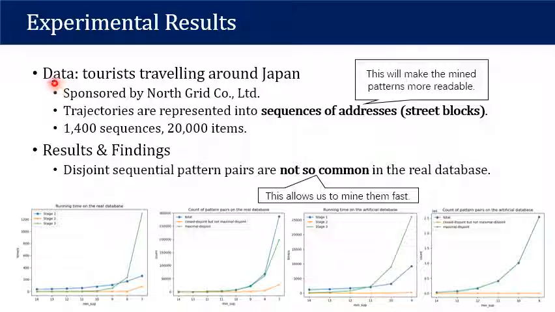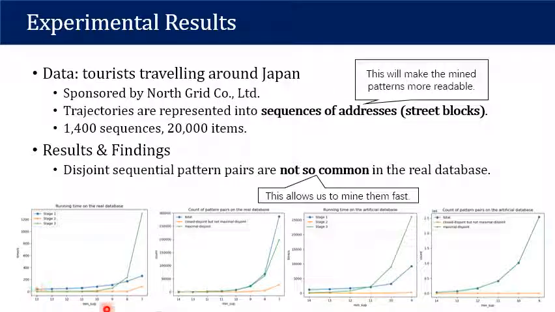We have collected data of tourists traveling around Japan with the sponsorship of a company. These are our results. In the first two graphs, we have shown the running time and the count of pattern pairs when running on a real database. And we can see that if we tune the minimum support to a proper level, it will remain at a low level.